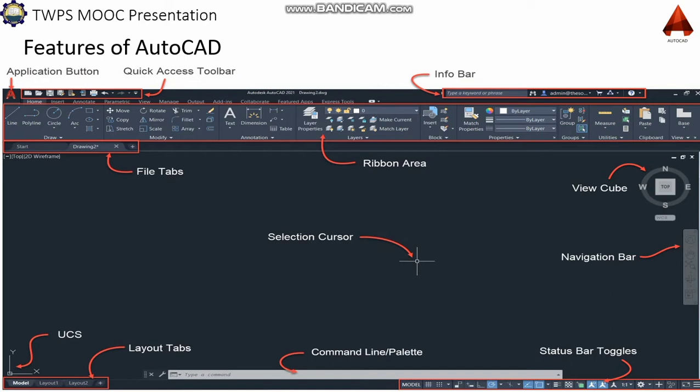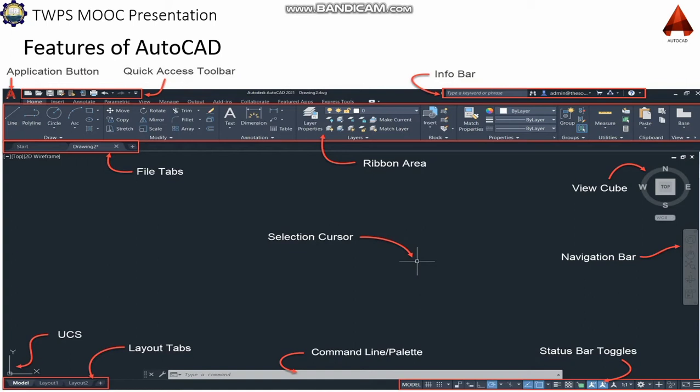The second most important feature is the command line, where you put a simple command to perform any action in AutoCAD. Then we can also see the ribbon area, where there are different icons of drawing like circle, rectangle, line, text writing option, dimensioning, and layers. Likewise, all the tools perform different functions.